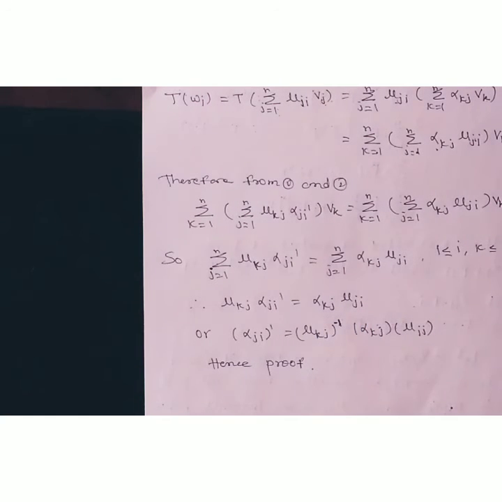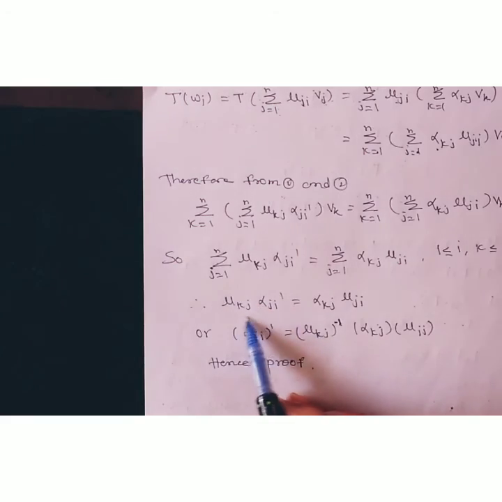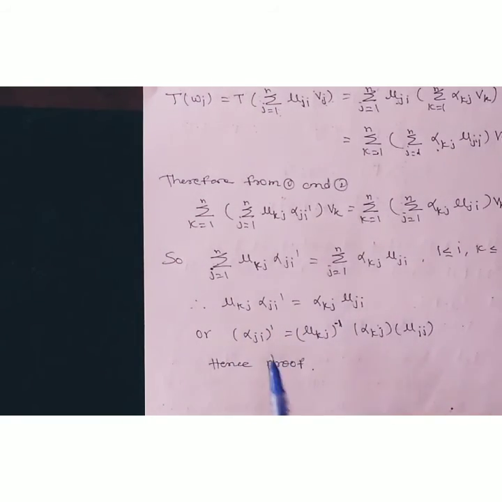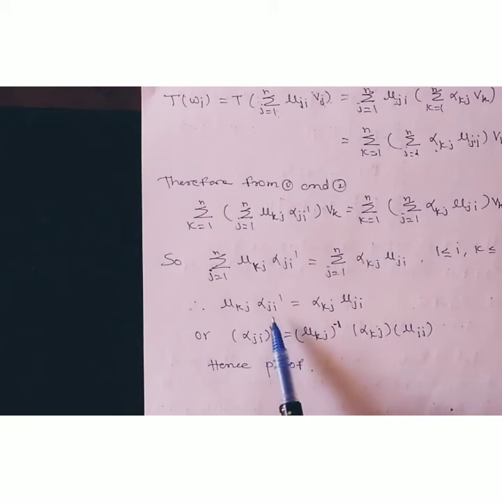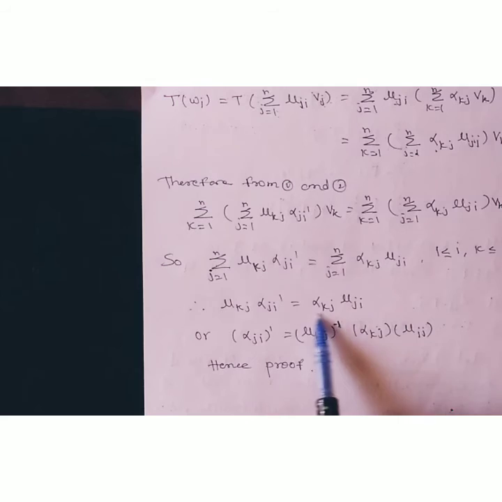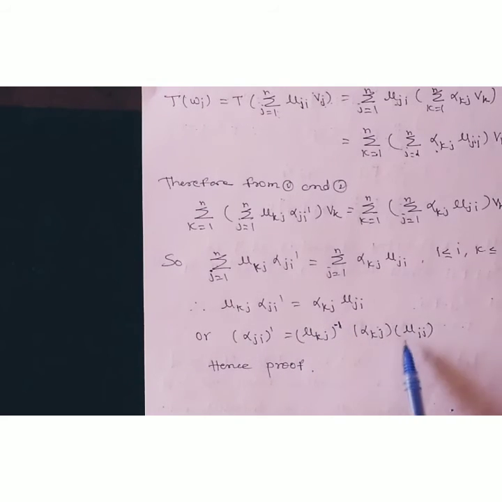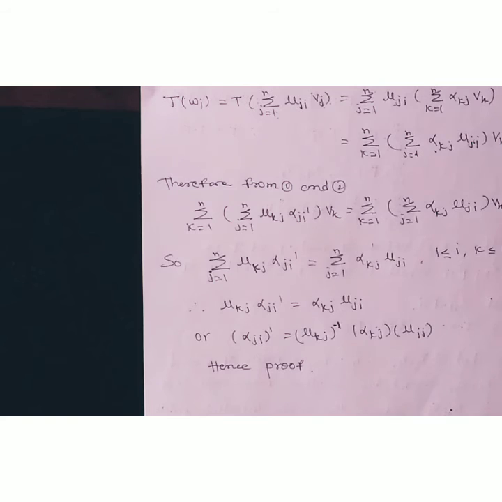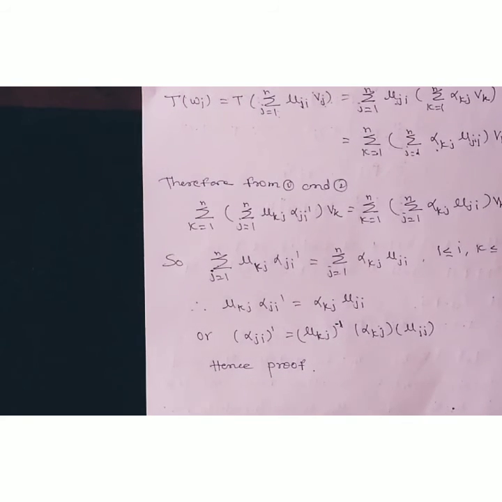Therefore, if we place this mu kj on the right-hand side, it becomes alpha ji dash equal to mu kj inverse alpha kj into mu ij. This is what we have to show in the theorem. Therefore, this is the proof of this theorem.